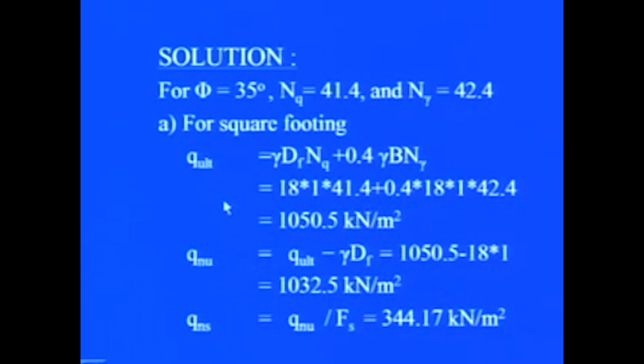Once the ultimate bearing capacity is known, we can find the net ultimate bearing capacity as q ultimate minus gamma Df. In this case it is 1032.5, and then the net safe bearing capacity as net ultimate bearing capacity divided by factor of safety. So, this comes out to be 344.17 kilonewton per meter square.